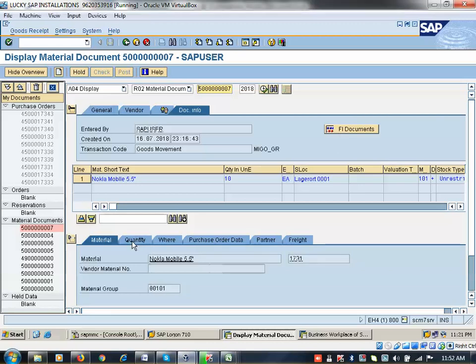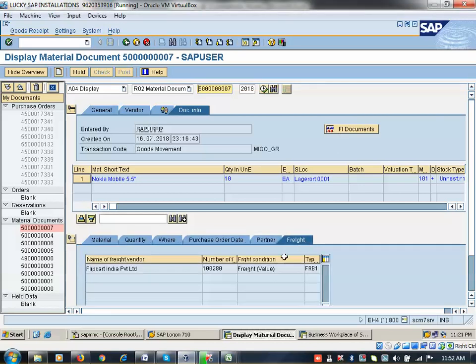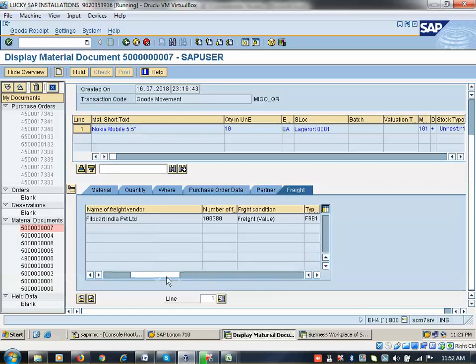Then here material quantity, purchase order, partner, freight. Freight is also updated here. You can see the value is not updated here, only the tab is updated.